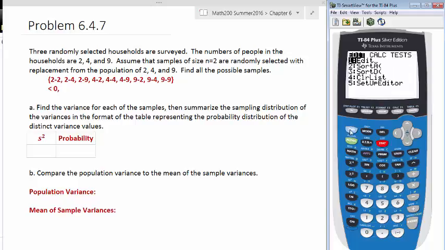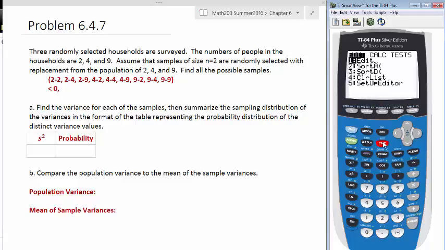To find the standard deviation, I'm going to hit Stat, go to Calc, then 1-Var Stats, and do 1-Var Stats on L1. I see that the Sx is the sample standard deviation that I'm looking for, and it is 0. So the sample variance of that is 0. Now let's go back to our list and change this, instead of 2, 2, to 2, 4. And then let's find the 1-Var Stats again.